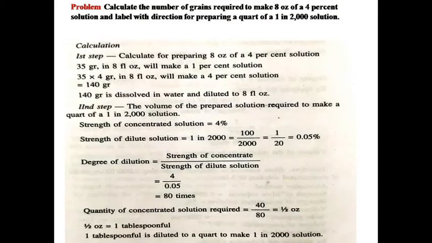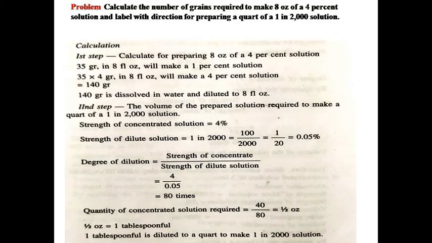Next problem based on percentage calculations: calculate the number of grains required to make 8 ounces of a 4% solution, and label with directions for preparing a quart of 1 in 2000 solution. First step includes calculation for preparing 8 ounces of a 4% solution.